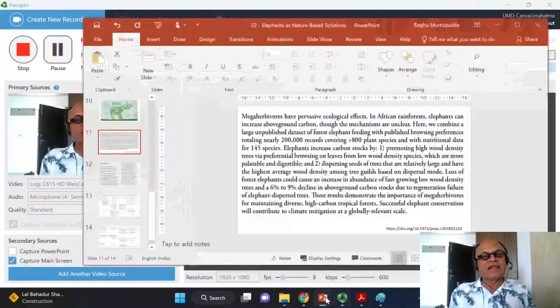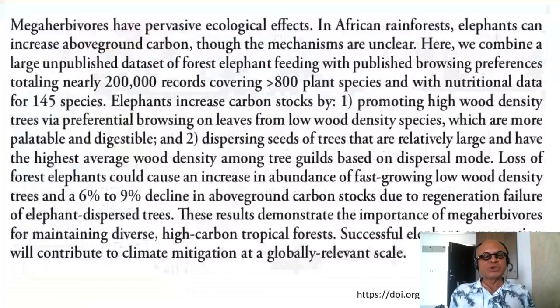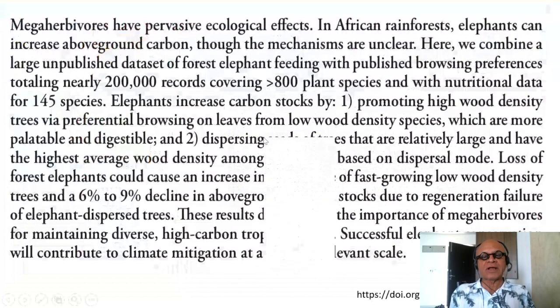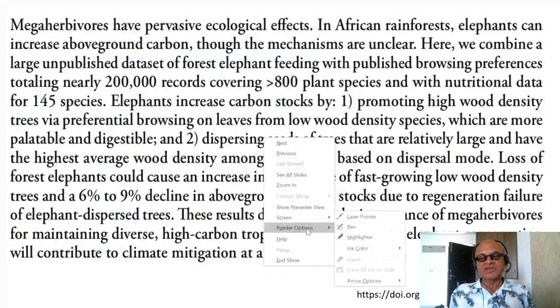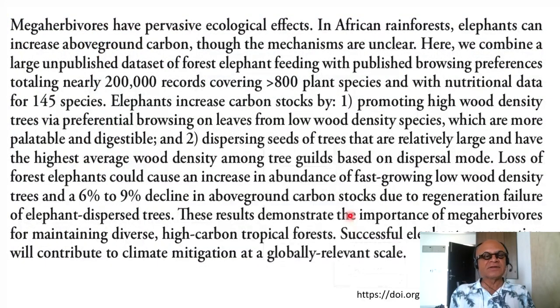So we talked about elephants as nature-based solutions, with some points about how they affect the ecosystem, seed dispersal, and selection of species. This is a new paper that just came out in the Proceedings of the National Academy of Sciences in the US, which does a meta-study of published literature to put together a story on how elephants tend to increase the above-ground carbon. This has been known, but the mechanisms were not always very obvious.